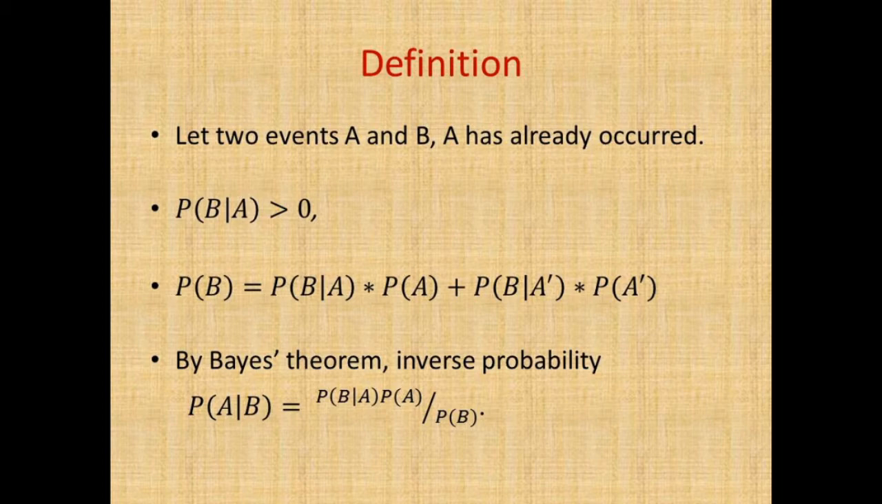Having the conditional probabilities and the marginal probabilities, we can use the Bayes theorem, the definition, to find the inverse probability as the conditional probability of A given B, which is equal to the conditional probability of B given A times the probability of A, divided by the marginal probability of B. This definition uses the conditional probability and the joint probability definitions.